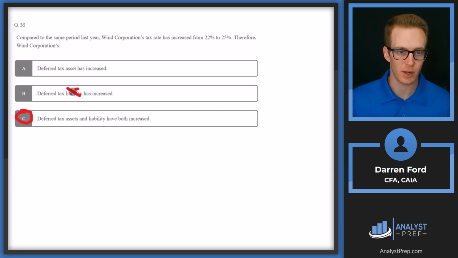And so it's making these amounts higher so that it can offset those higher amounts, essentially. The fact that it's a liability or an asset doesn't really matter. It's just going to change the future actual rate of those because they're sitting on the balance sheet and haven't actually been paid yet. When we originally put them on the balance sheet, it might have been that they were going to be paid based on a 22% rate. But since it's going to be based on a 25% rate now, they're both going to increase.